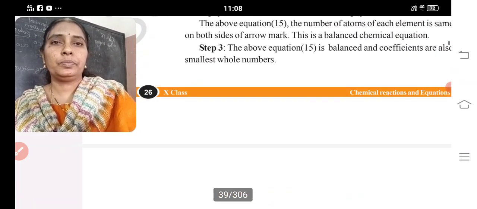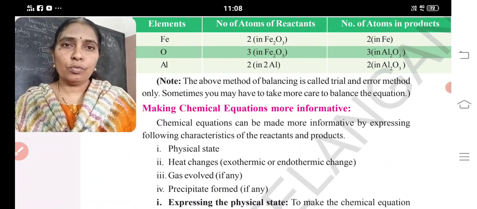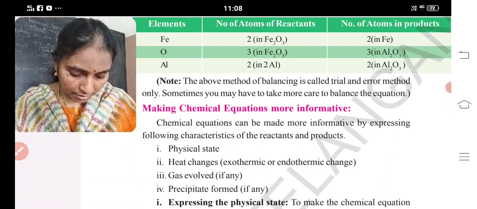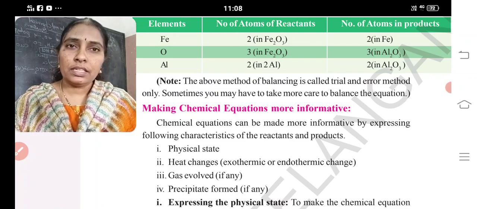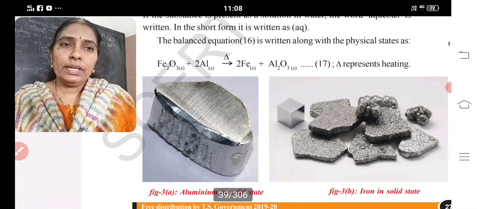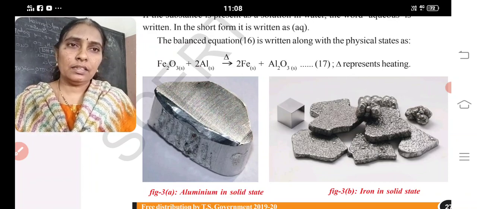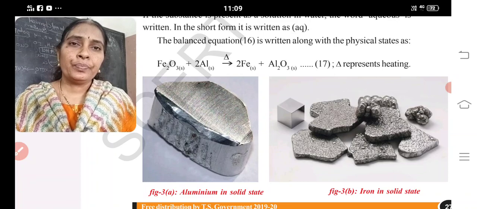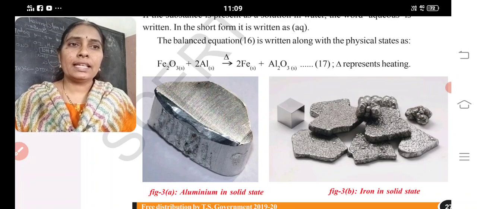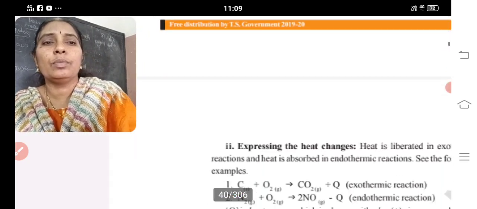Next, making the chemical equation more informative. How will you make your chemical equation more informative? Write in the physical states. Heat evolves, heat changes, gas evolves, precipitate forms. Physical states: solids, liquids, gases, aqueous. If it is a solid, then you write S. If it is liquid, L. Aqueous, AQ. And for gases, an upward arrow mark. If it is heating, with the delta symbol.